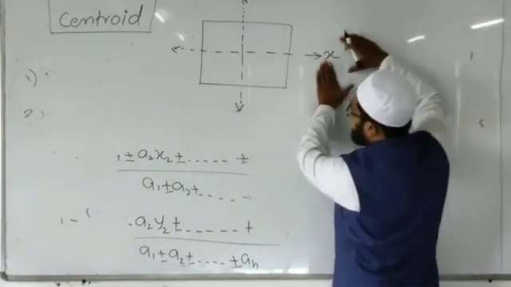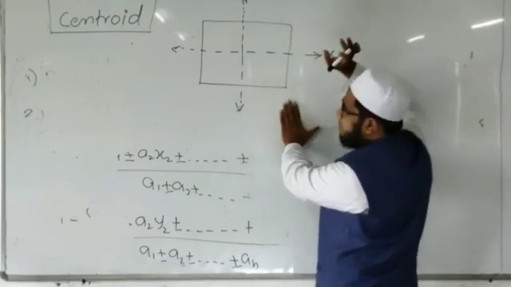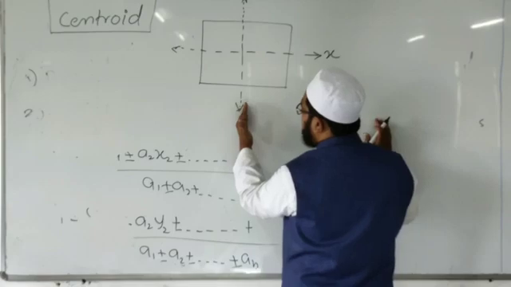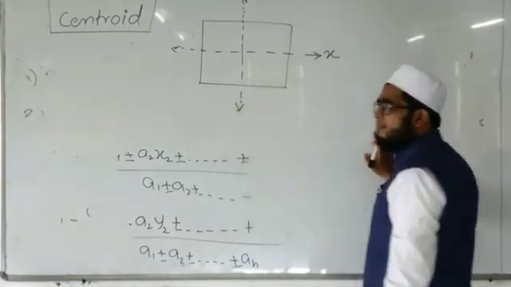The x axis divides the figure into upper half and lower half, and the y axis divides the figure into left and right.